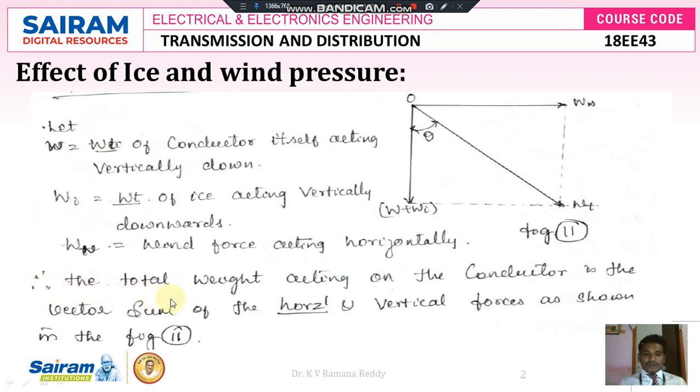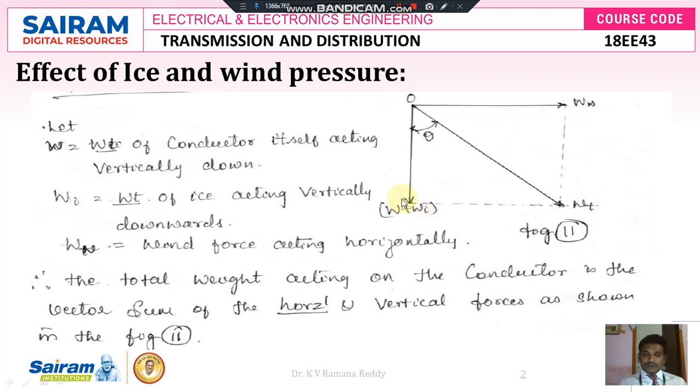Therefore, the total weight acting on the conductor is the vector sum of the horizontal force and the vertical force, as shown in the figure. Look at this figure. W is the weight of the conductor and W suffix I is the weight of ice coated on the conductor, which are acting vertically downward.